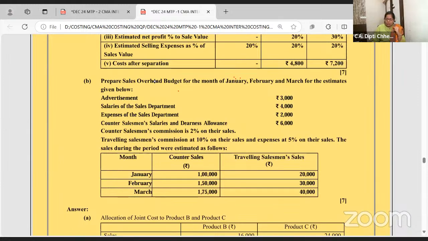Prepare sales overhead budget for January, February and March. Okay, sales ka overhead budget. Advertisement and all is there. Counter sales, traveling.